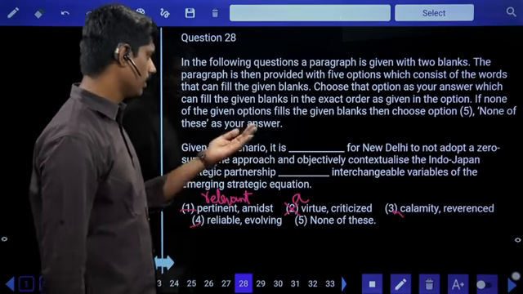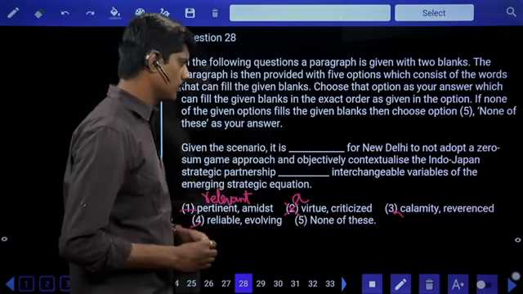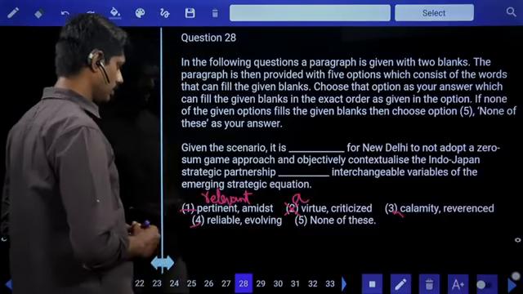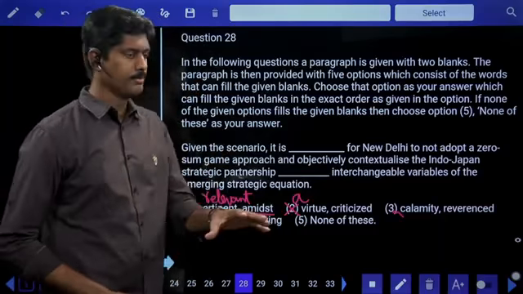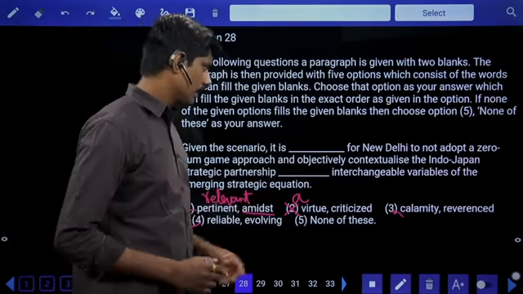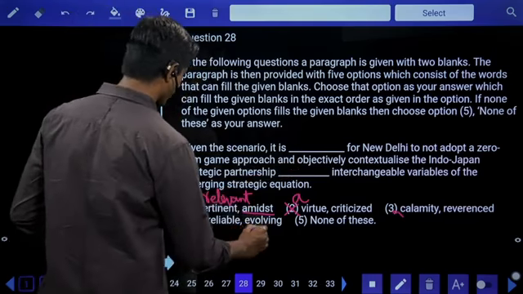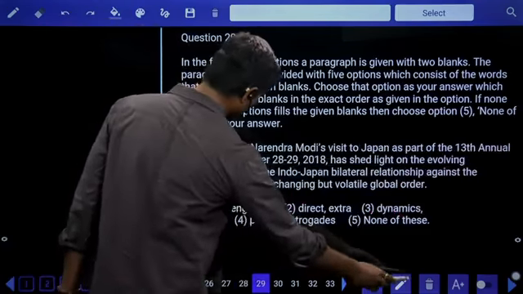It is pertinent or reliable for Delhi to not adopt a zero-sum game approach and objectively contextualize the Indo-Japan strategic partnership dash interchangeable. Amidst means in between, in the middle of. Amidst interchangeable variables of the emerging strategy equation or evolving. Evolving means developing. No, the answer is 1. Amidst, in the middle.